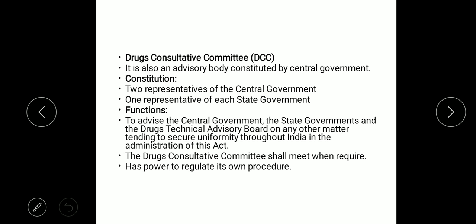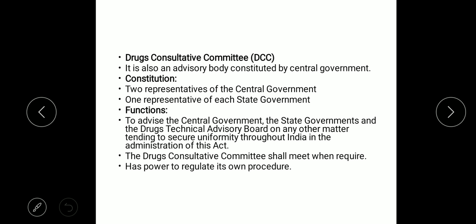We have the Drugs Consultative Committee. It's an advisory board by the central government, where two people from the central government and two from the state government are nominated. The function they have is to advise the central government, the state government and the Drugs Technical Advisory Board, to ensure uniformity throughout the Indian administration of this Act: all the products which have been made, the new products which are coming up in the market, to study them, to study the implications, to study the reports and other things.